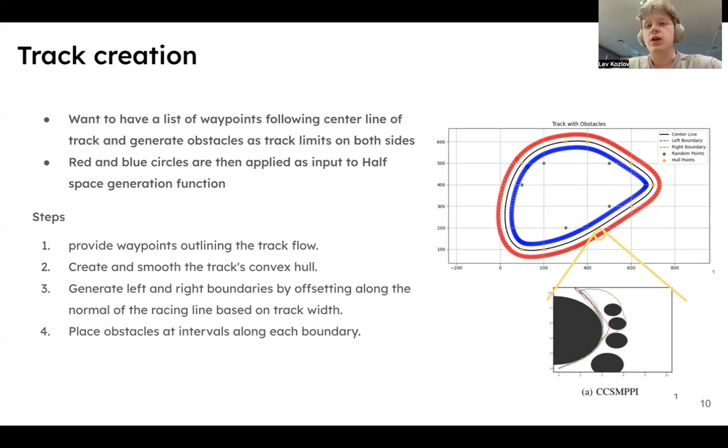Then left and right boundaries are generated by offsetting along the normal of the racing track by a given width. Then obstacles are created with a given step along each boundary. At the end, we obtain a unique racing track, which can be substituted into our algorithm directly.